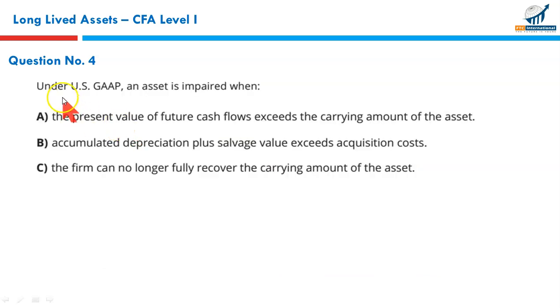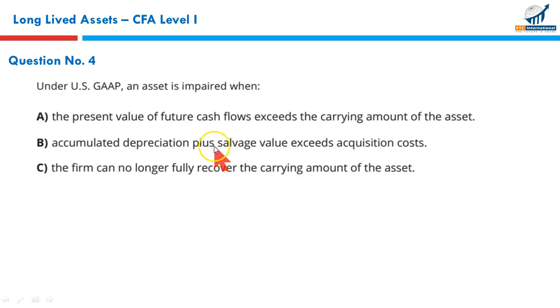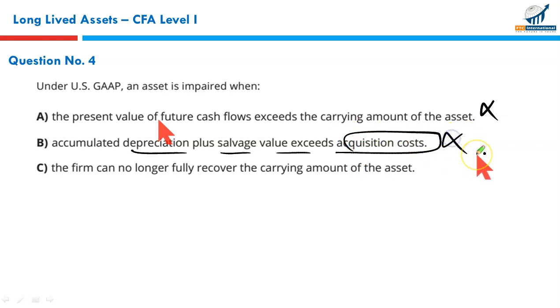So it says, under the US GAAP, an asset is impaired when the present value of future cash flows. There is no present value, only undiscounted future cash flows. There is no discounting in the US GAAP for asset impairment, long-lived asset impairment. Incorrect. A option is incorrect. Accumulated depreciation plus salvage value exceeds acquisition cost. There is no such term, no such items in the impairment test we've just seen.